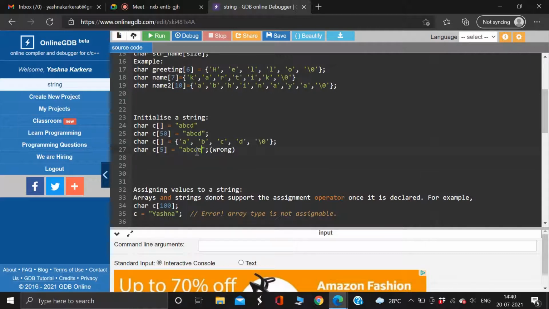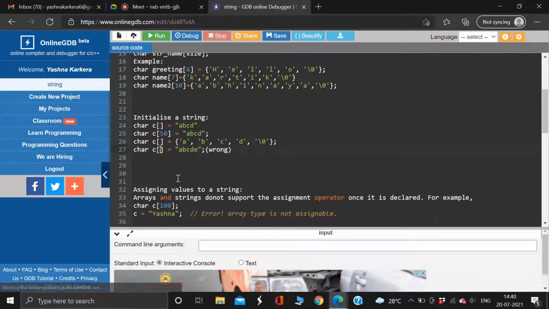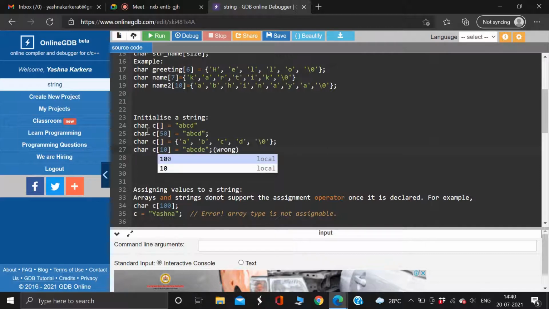But if it is this, I can't write 5. I need to write 6, because the length is this, right? I can even write 50. That means up to a maximum of 50 characters this string can store. If I give 100, it can store 100 characters. Even if I give 6, it's going to be fine because it's below 100. But if I give 101 characters, then it will not be fine, because make sure your string will have only that amount of characters that we specify inside the bracket. Okay, now is this part clear to you?